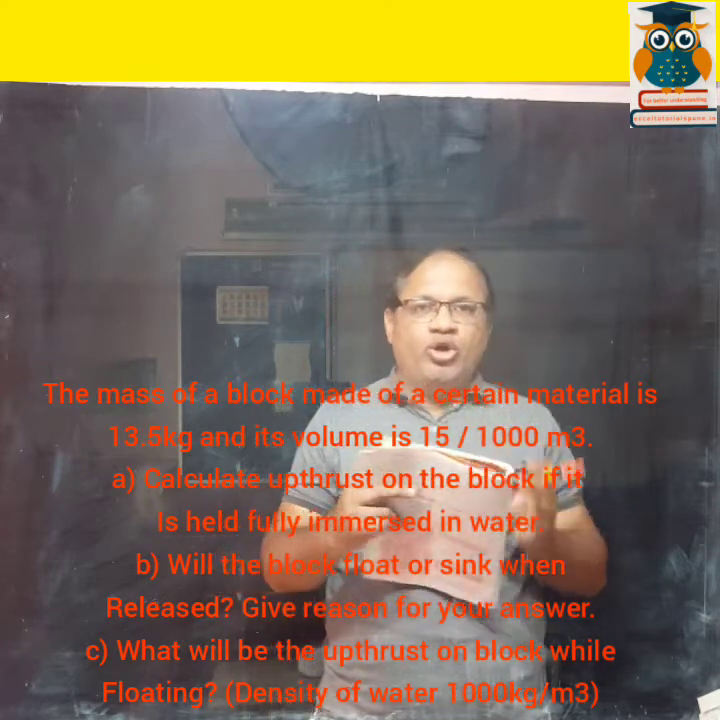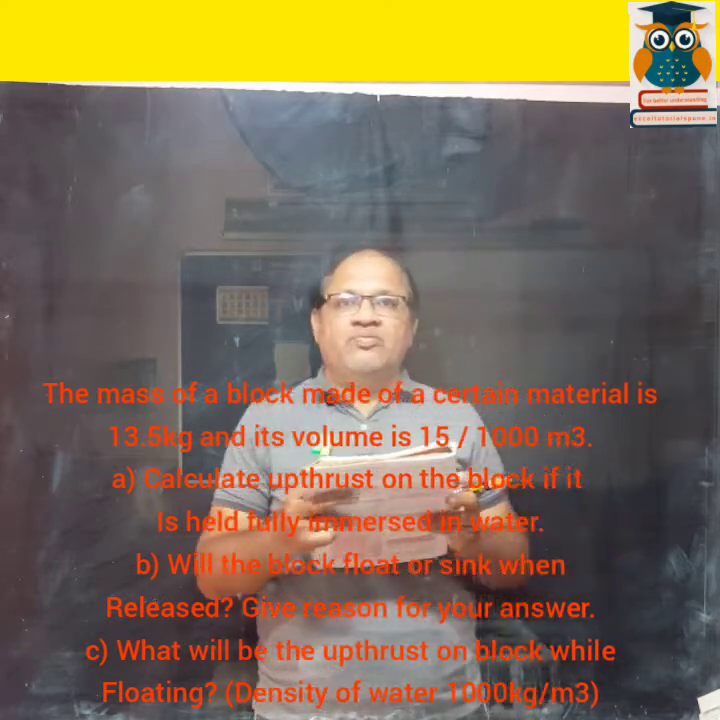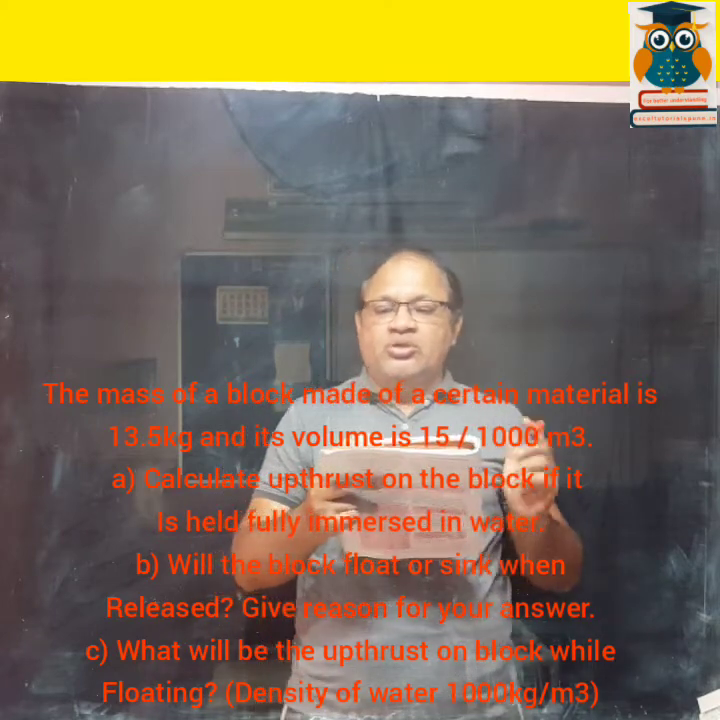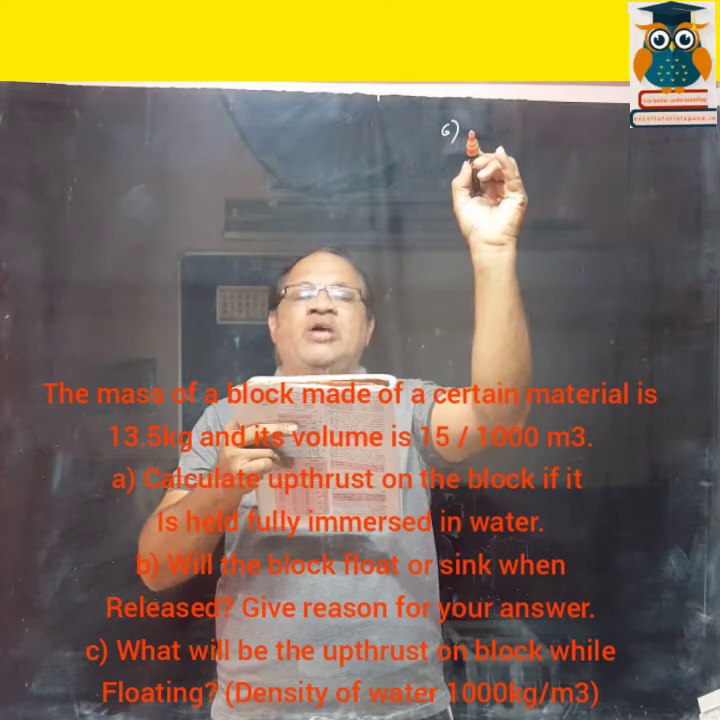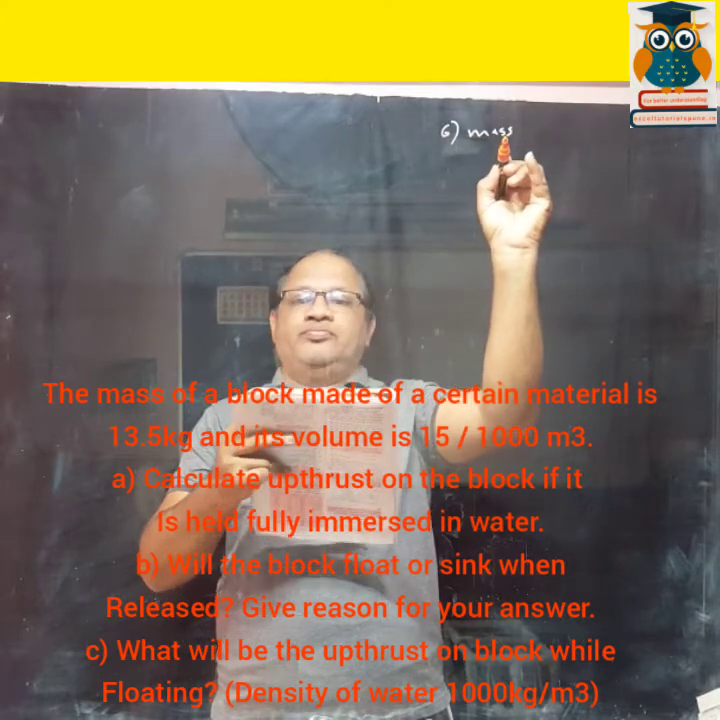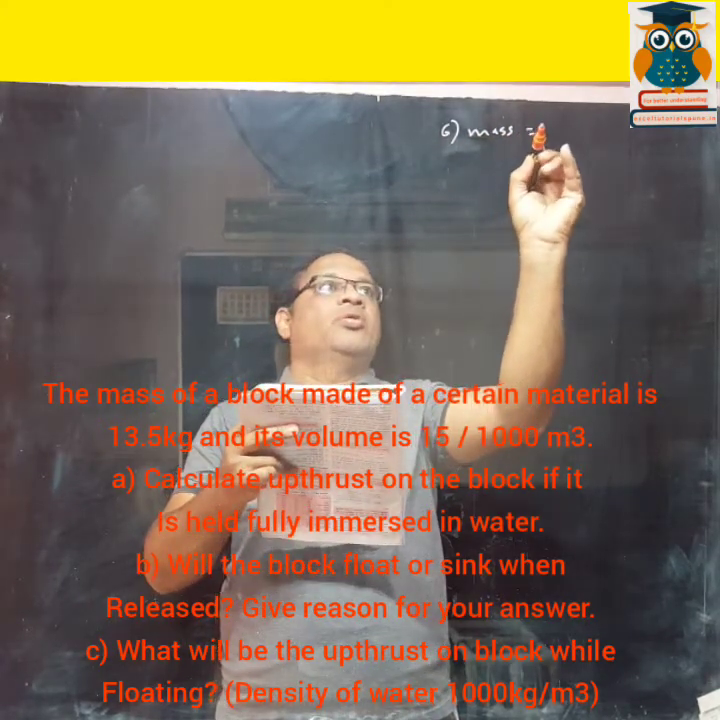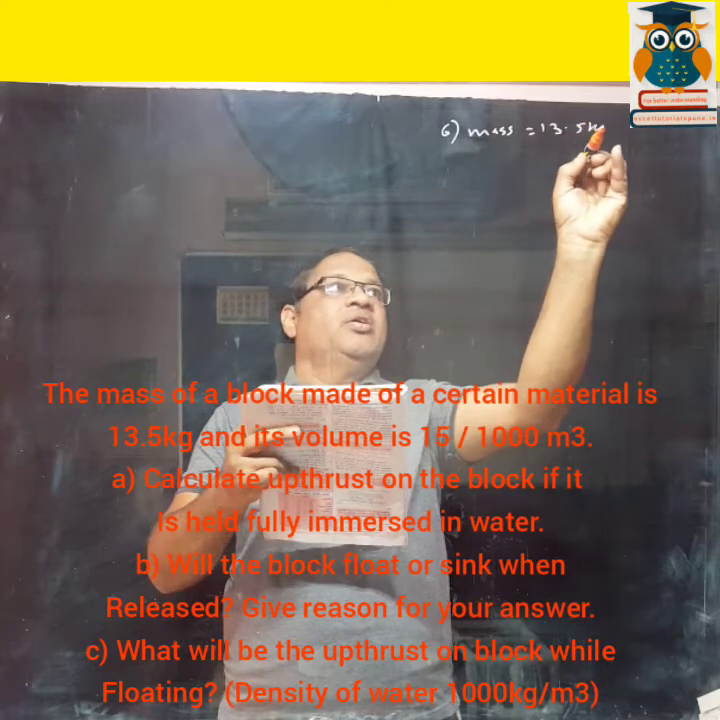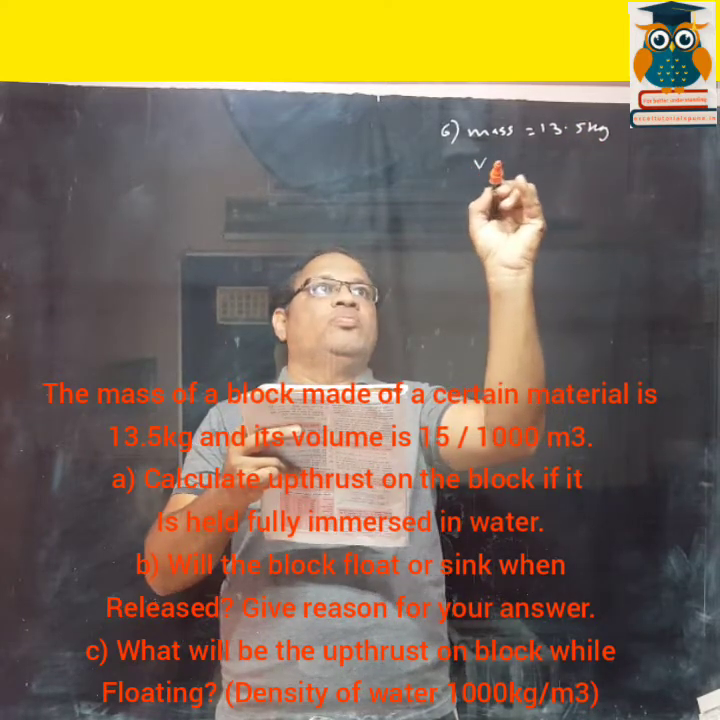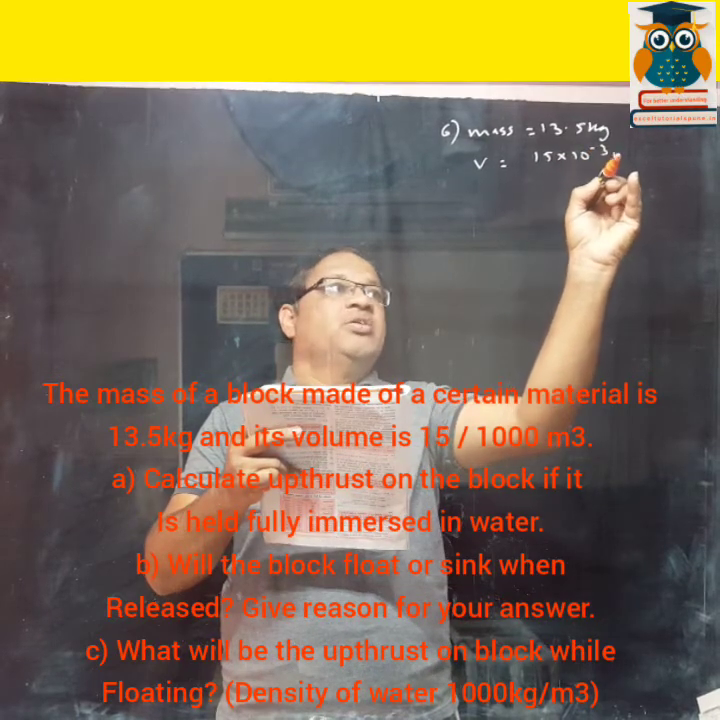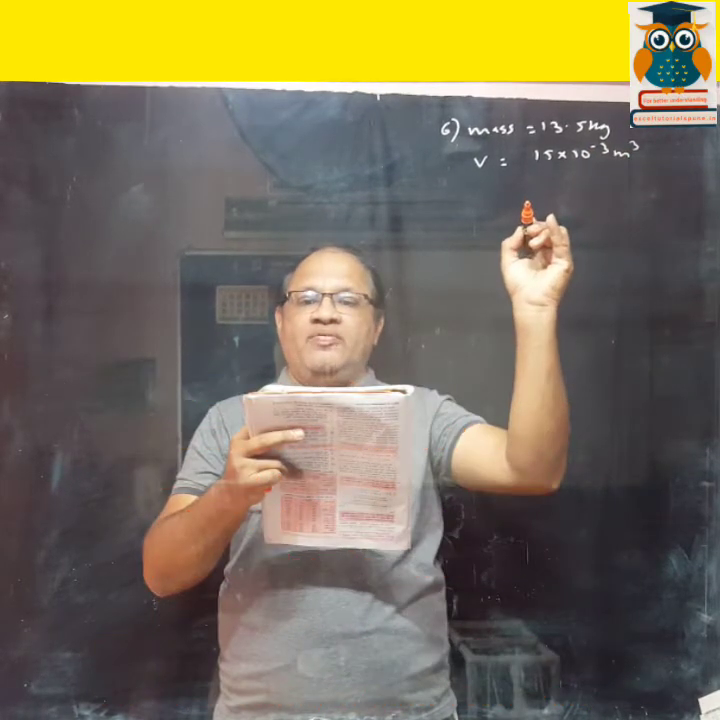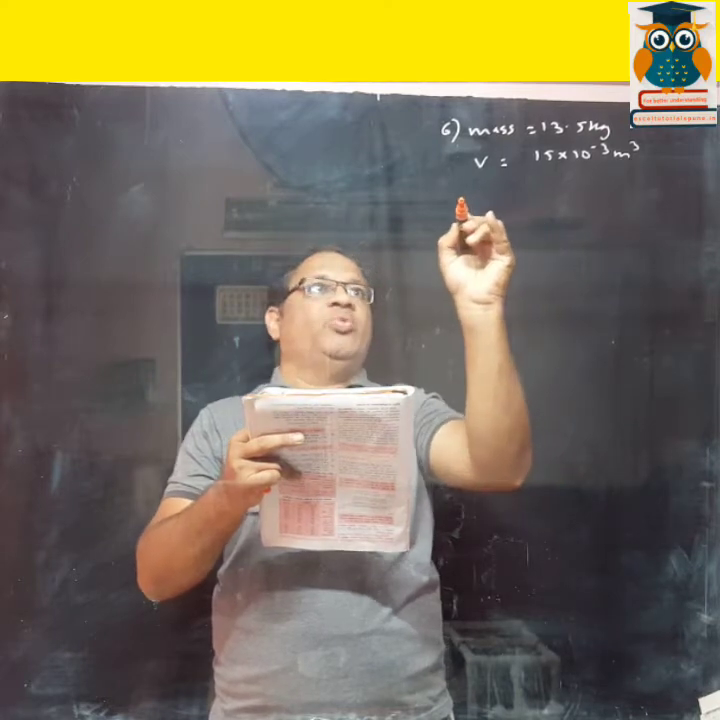Now depending on what all they have given in the question, we write all the particulars. So question number 6. They have given mass 13.5 kg and volume 15 into 10 raised to minus 3 meter cube. Then they have given density of liquid.